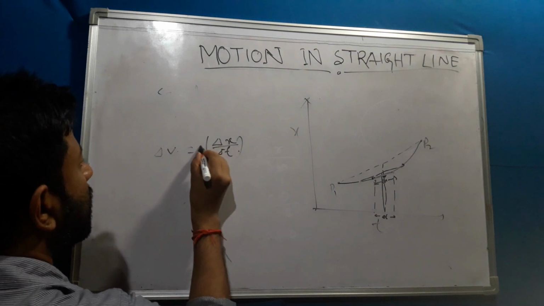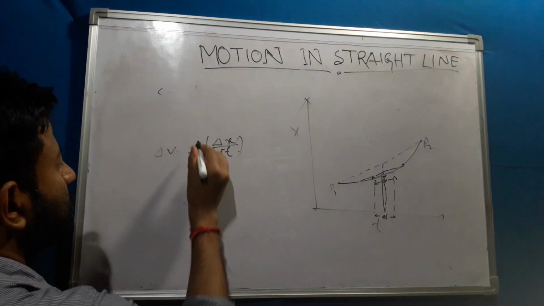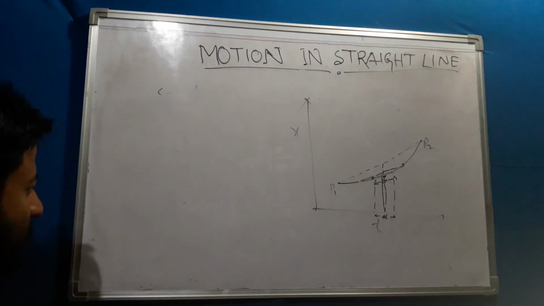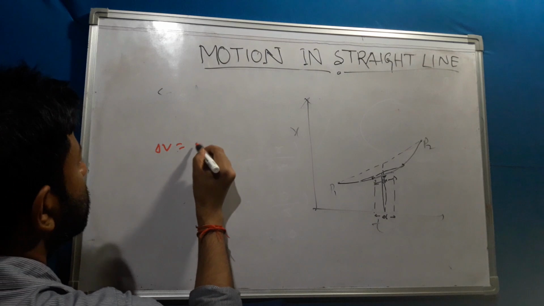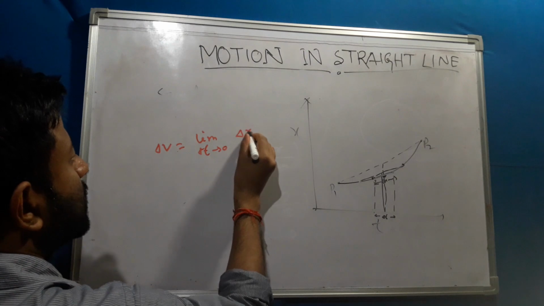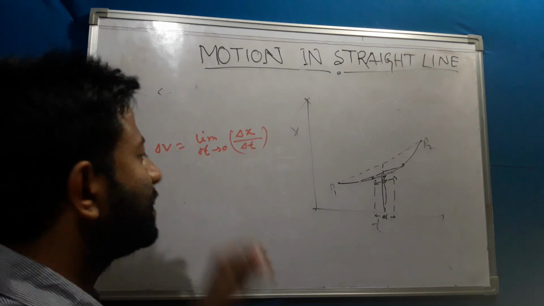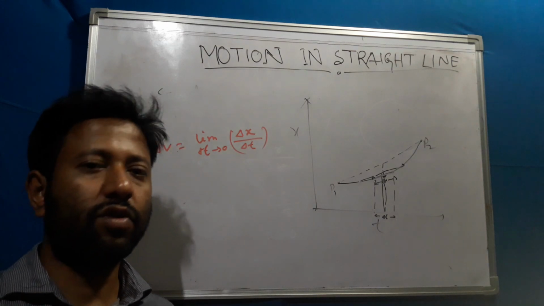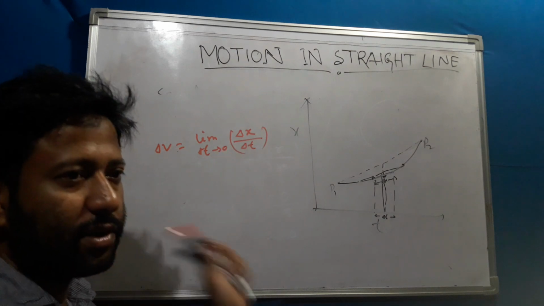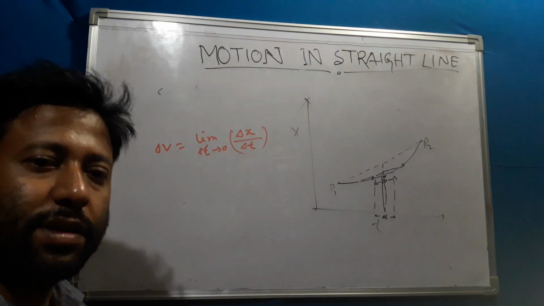How is it represented? Limit delta t tends to 0. So the expression should be like that: instantaneous velocity v equals limit delta t tends to 0 of delta x by delta t. What does it mean? Delta t tends to 0 means it's around 0 but not exactly 0. It is a very small amount but not 0. On that situation, whatever distance we are covering in that particular time gives my instantaneous velocity.